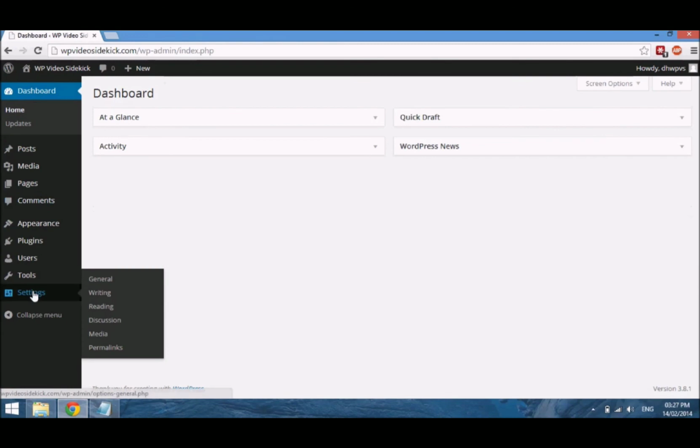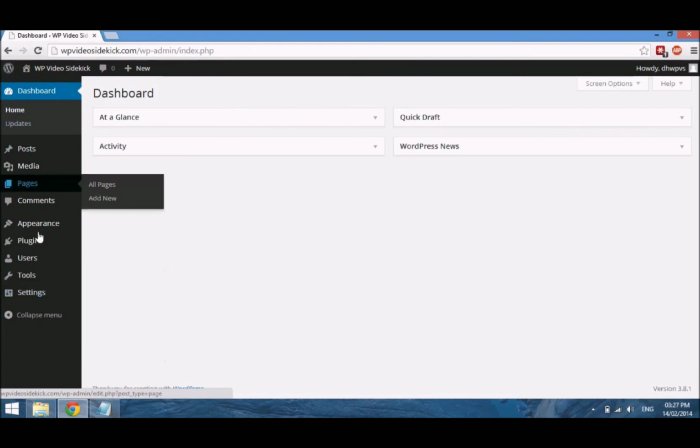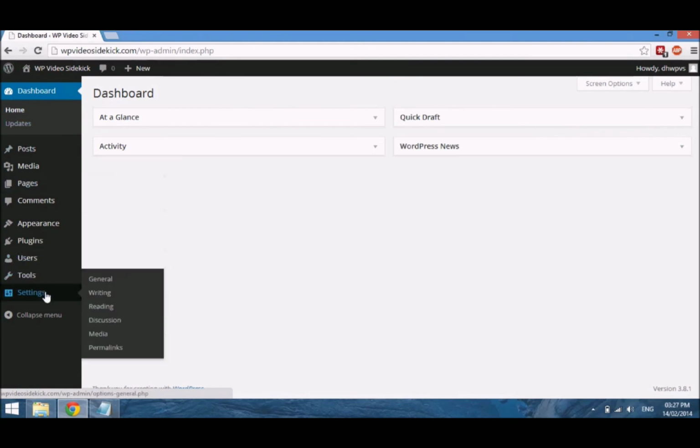the first thing you want to do is a bit of house cleaning, and we do that by going to settings and permalinks. Now the other options that are on the side here, we will cover these in future videos, so don't worry about it. But for now we're just going to go to settings and permalinks, and we want to adjust our permalinks.